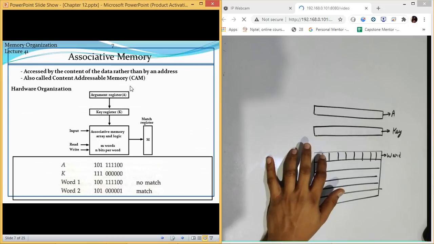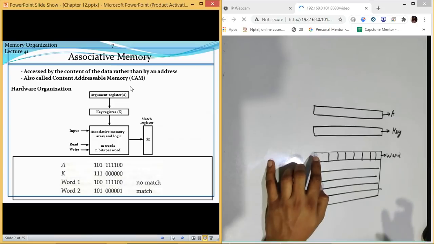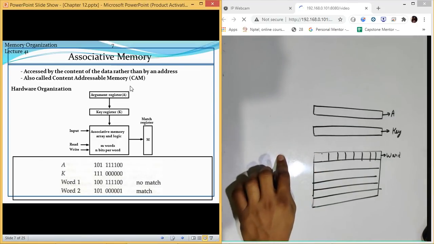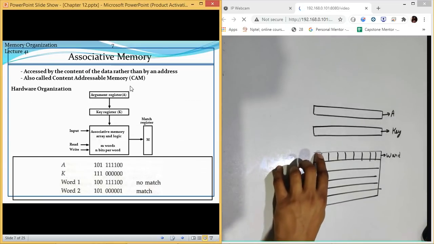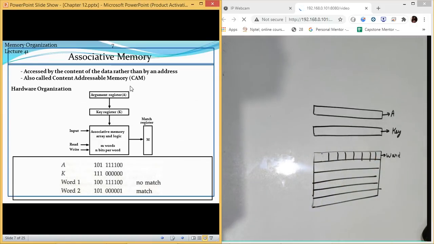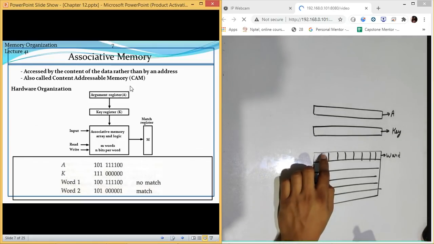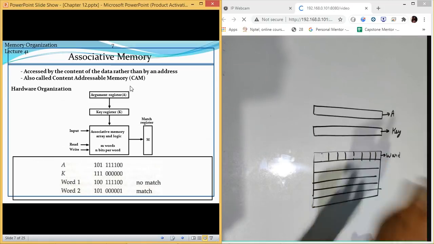If I want to search this word, I need a certain mechanism to find that word because I am no longer using the address. There is no address for this word. So I need a mechanism to identify whether it is matching with the content which I want to search or not. That circuit is embedded on each and every cell of your memory.